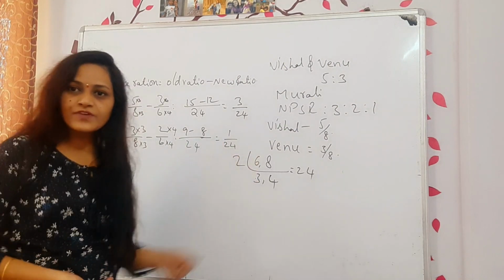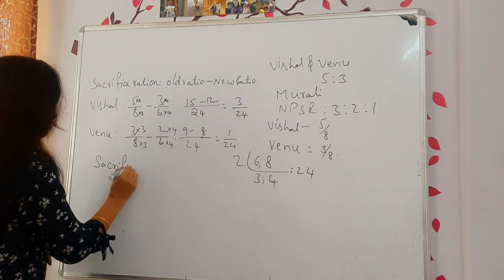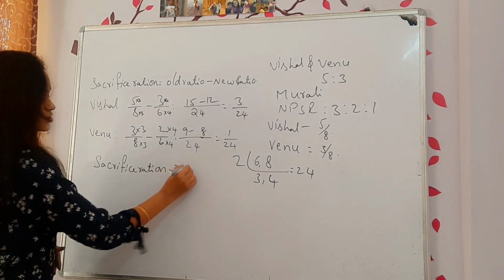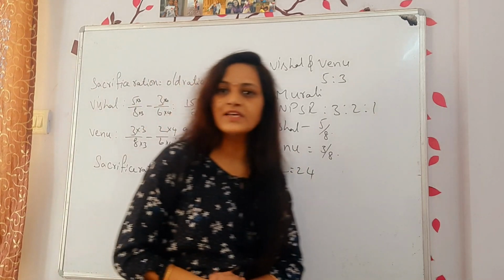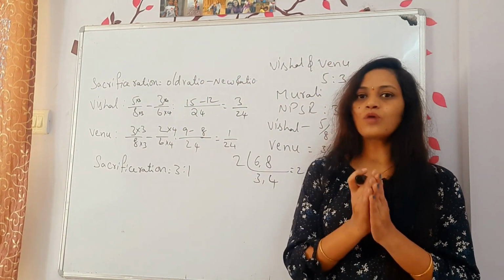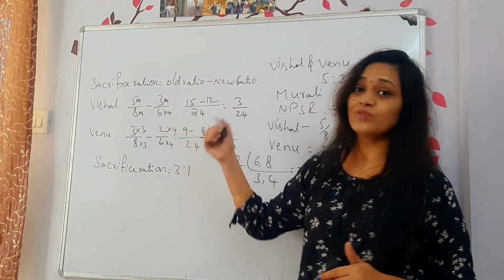Now what is the sacrifice ratio? Sacrifice ratio is equal to 3:1. They have sacrificed in the ratio of 3:1. Okay, first check how to calculate the LCM and then how to do this one.